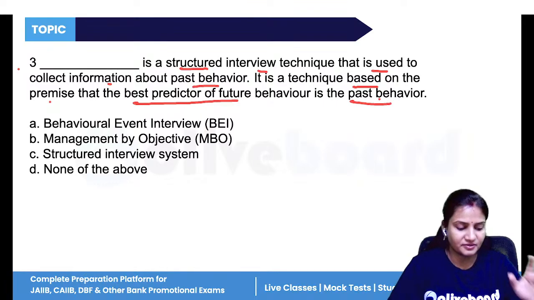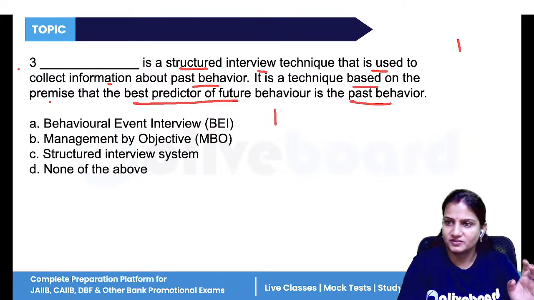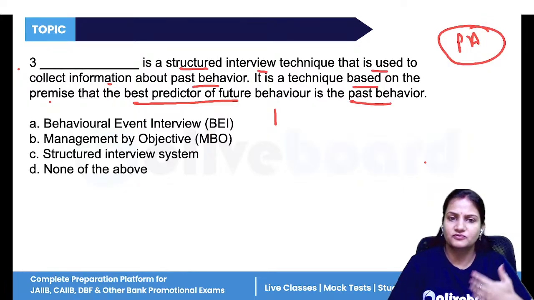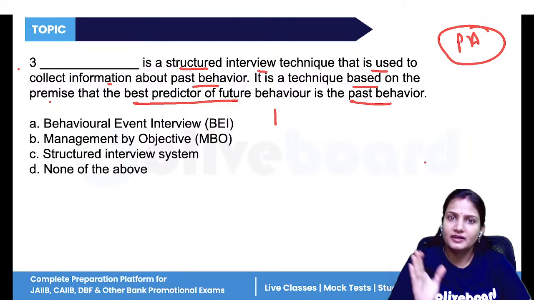Now, what does this statement say? It basically asks you, among all the types of performance appraisal, this is the question of performance appraisal. Okay, you have got an idea. Now, among all the types of performance appraisal,